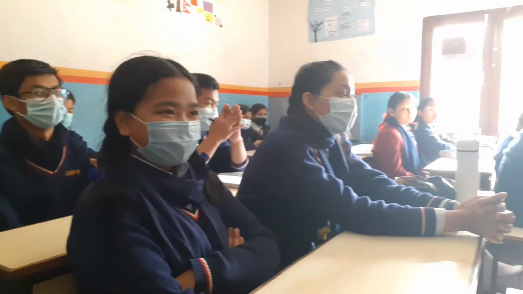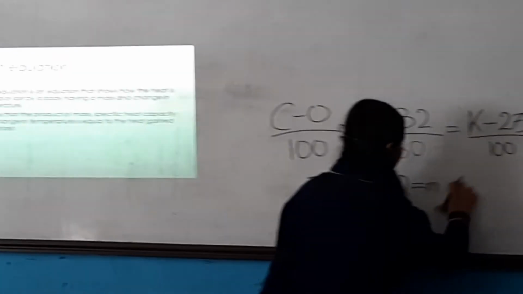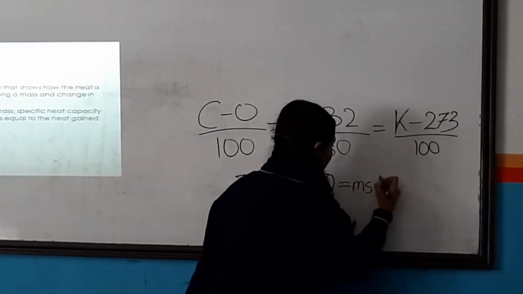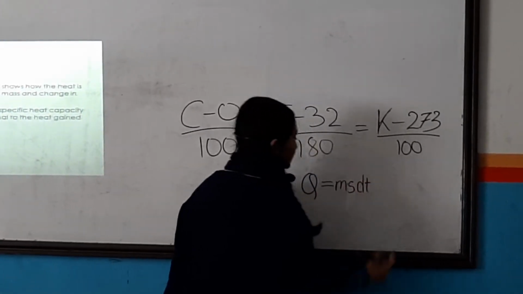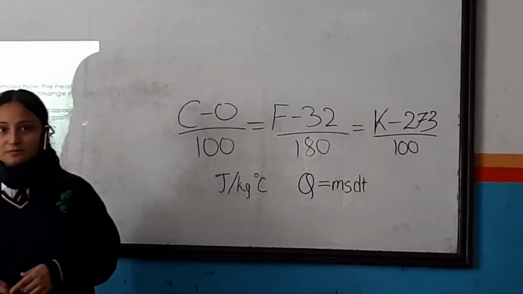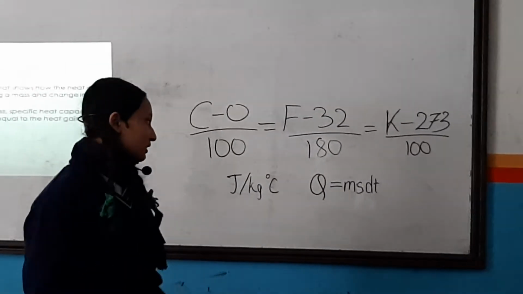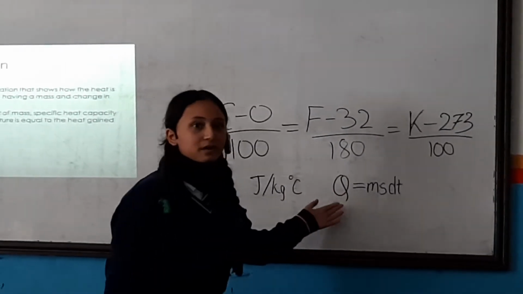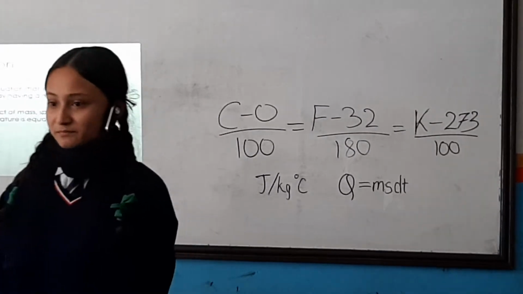So I'd like to write the heat equation: Q represents the amount of heat of a body, and is equal to m, the mass of the body, and s, the specific heat capacity of the body, multiplied by dT. dT is the change in temperature of the body. This is the heat equation.